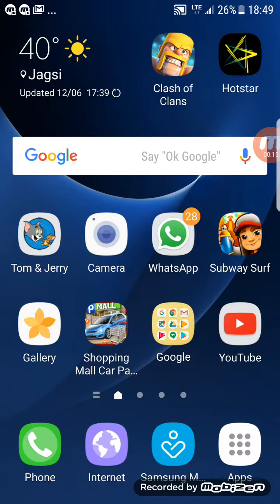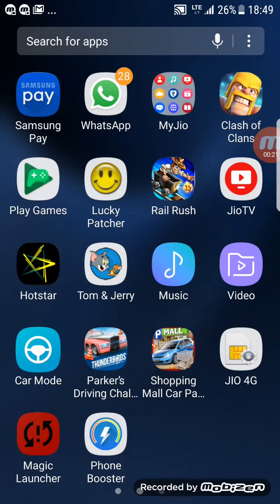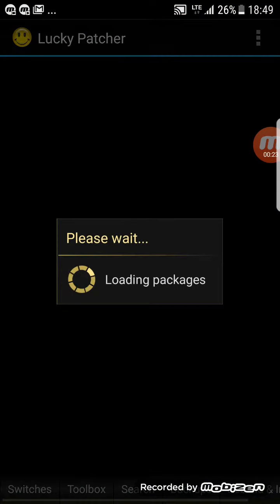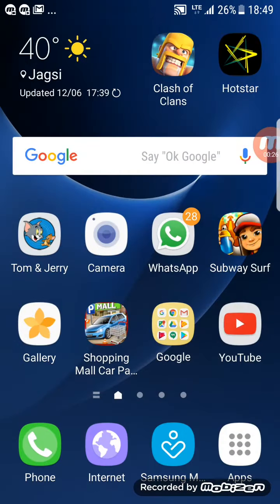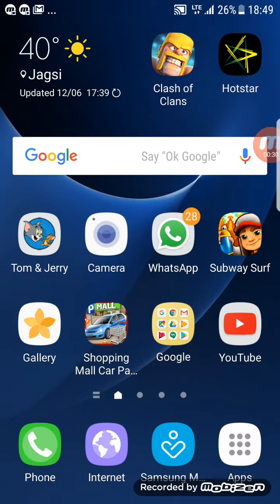You can download it from Play Store or from App Store. Okay, then we have to hack it from Lucky Patcher app. If you are not having Lucky Patcher app, so I can show you how to download Lucky Patcher app.